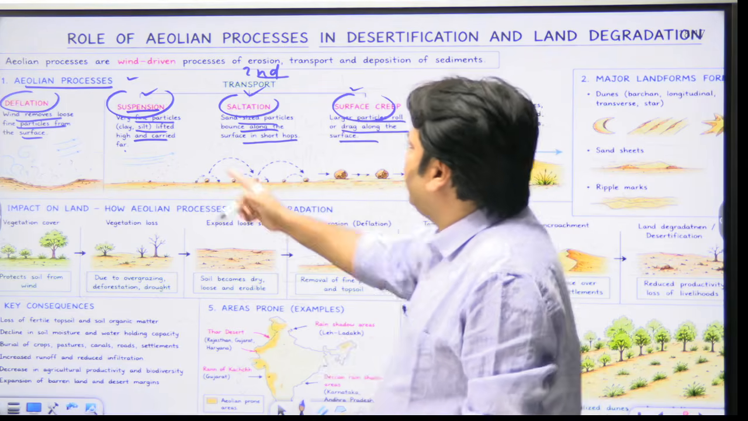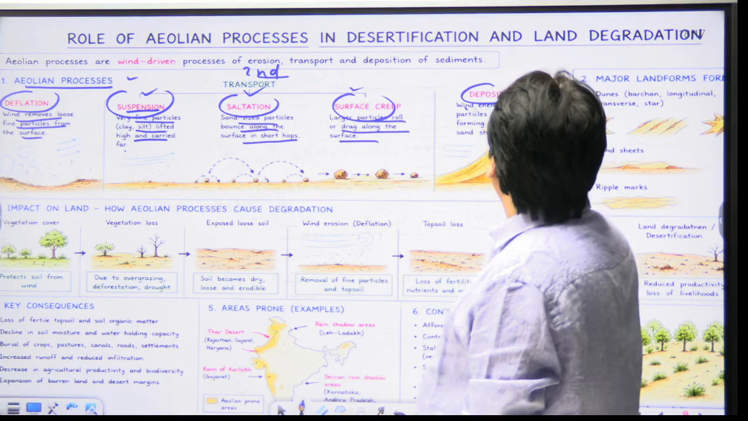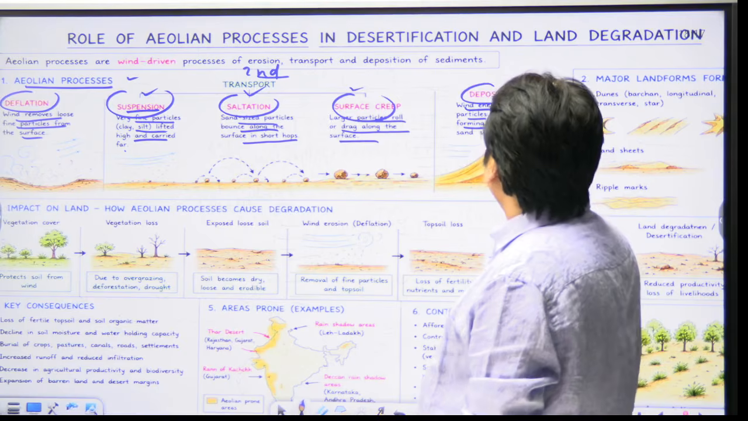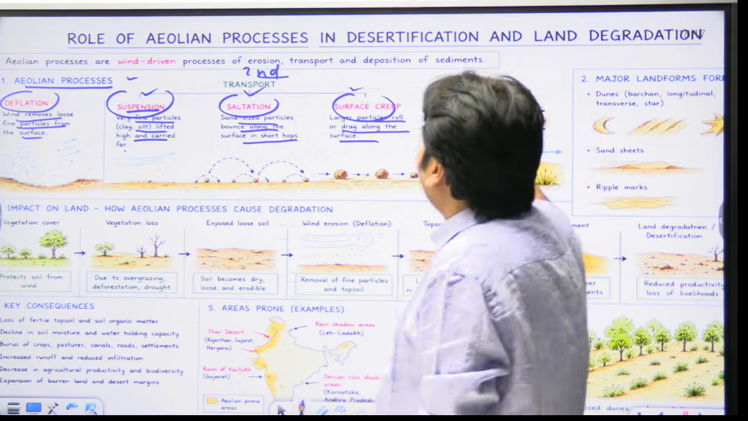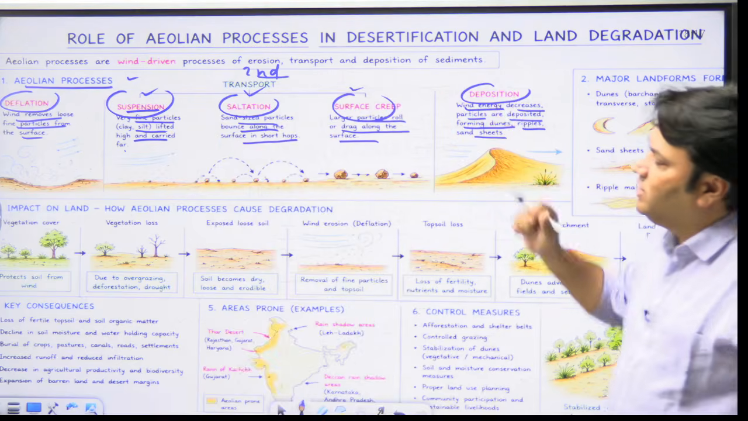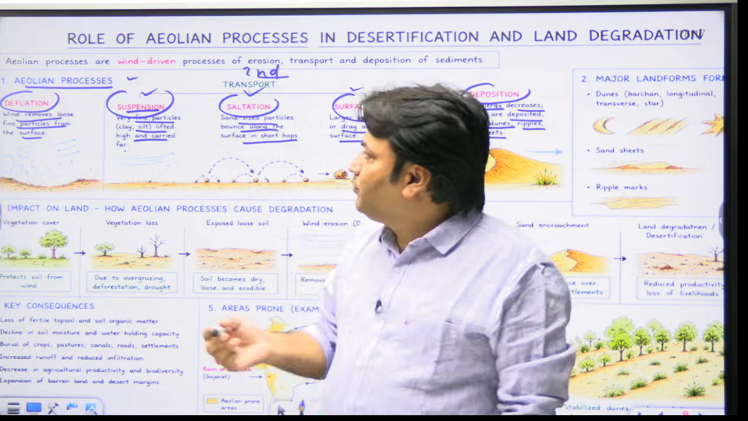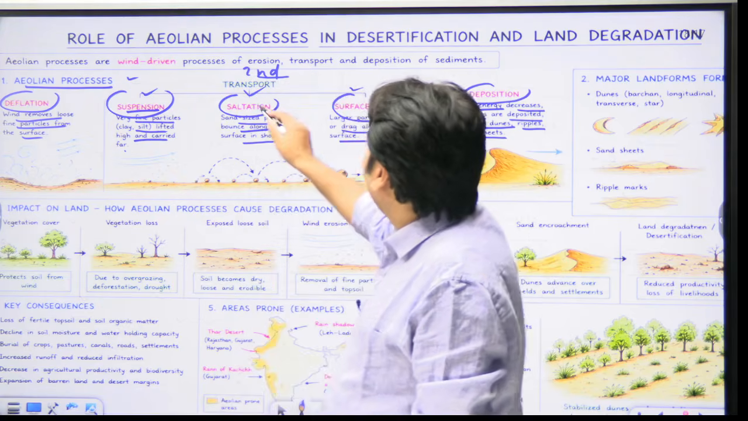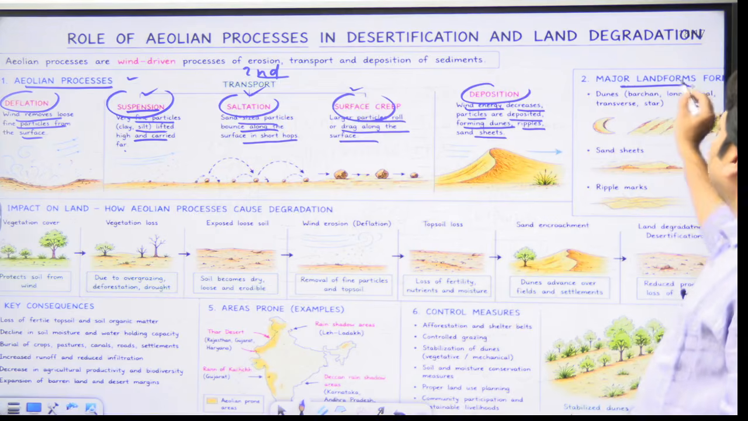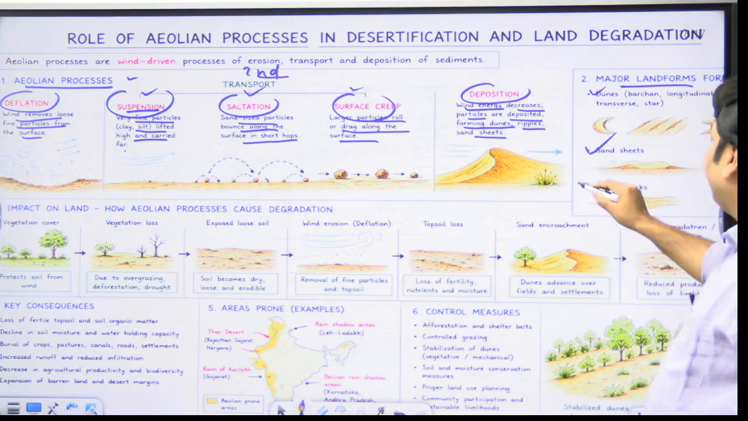Then after deflation, after transportation, we will talk about deposition. When wind energy decreases, particles are deposited, forming dunes, ripples and sand sheets. So this is what Aeolian process is. You must remember these keywords when we talk about Aeolian processes: deflation, suspension, saltation, surface creep and deposition. Now, major landforms as a result of these Aeolian processes are dunes, sand sheets, and ripple marks.